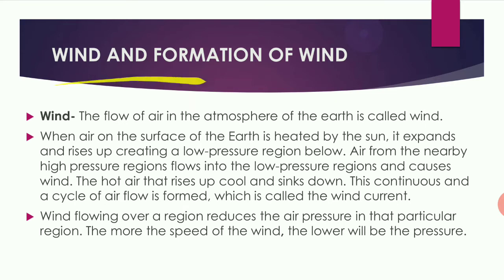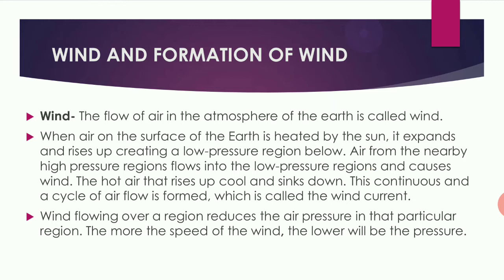Next, what is wind and how is the wind formed? The flow of air in the atmosphere of the earth is called wind. Once again, the flow of air in the atmosphere is called wind. When air on the surface of the earth is heated by the sun, what happens? It expands. When it expands, it rises up, creating a low pressure region below.